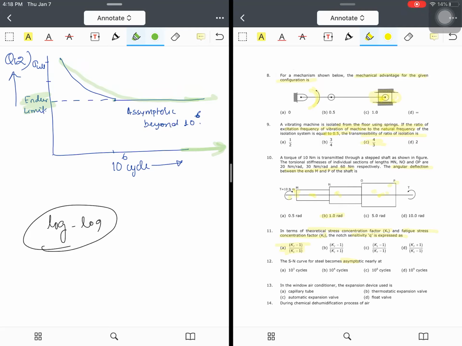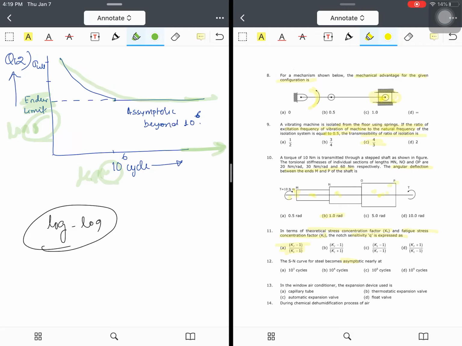You might have seen in your book that it is in terms of the log value of S, that is stress, and the log value of N. This shows how much stress you give and the number of cycles that particular machine can execute. This is the correlation between those things. We read this in the chapter where we deal with dynamic stress. So we generally deal with log curves.